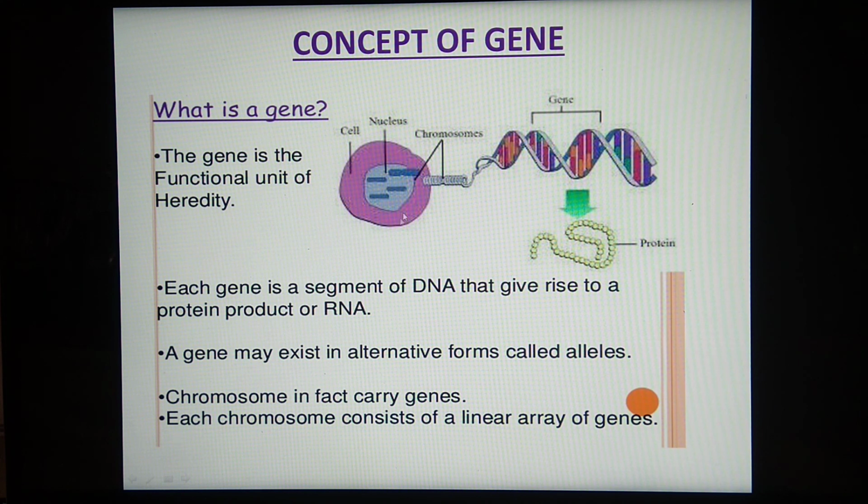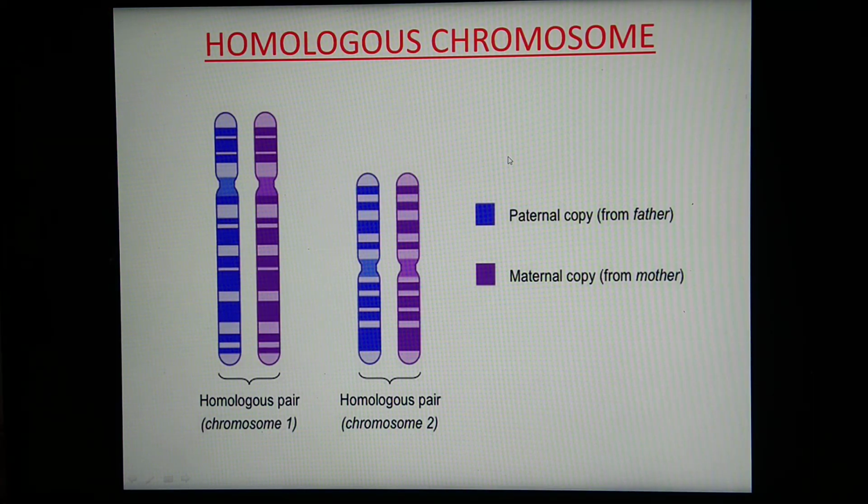And for the understanding of all this, the concept of gene is very important. So we have seen this is a cell with a nucleus. Inside the nucleus, chromosomes are there, and these chromosomes are made up of DNA. And this segment of DNA is called a gene, which is the functional unit of heredity. We have seen that these genes are present in pairs. Why are these present in pairs? Because chromosomes are present in pairs. Morphologically and genetically similar chromosomes are called homologous chromosomes. That means these two chromosomes have similar types of genes functionally, and their positions are also similar.